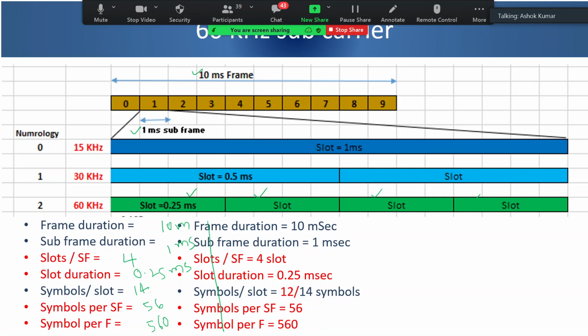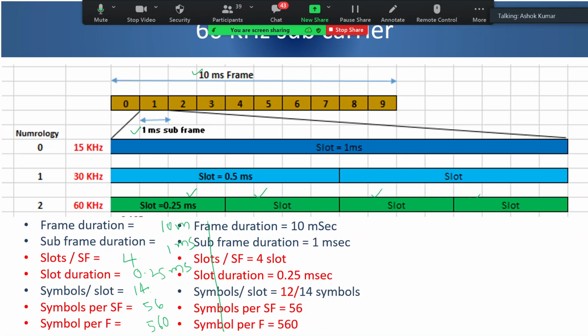So within that 0.25 millisecond, I have to accommodate for inter-symbol interference, in the sense that if multi-path transmissions are happening, the symbols will be reaching me at different points in time. So I need to keep certain time as a guard time, we call it cyclic prefix. That means I need to have a larger cyclic prefix if I am using it for slightly more coverage, so here we use extended cyclic prefix.